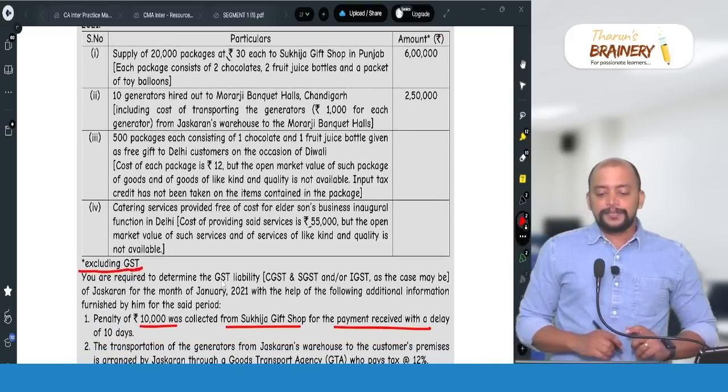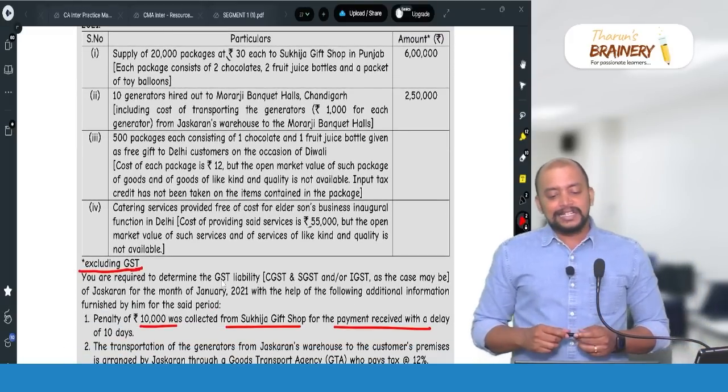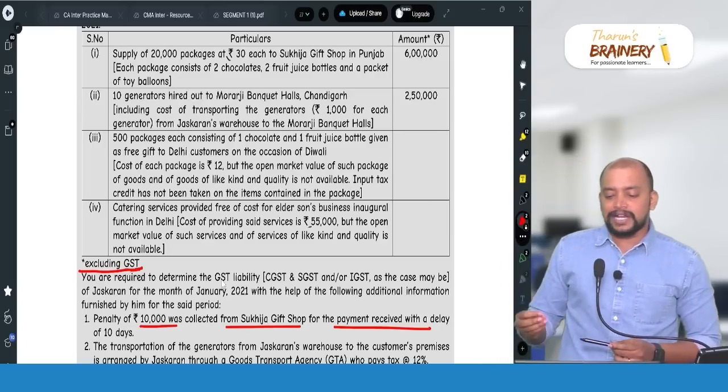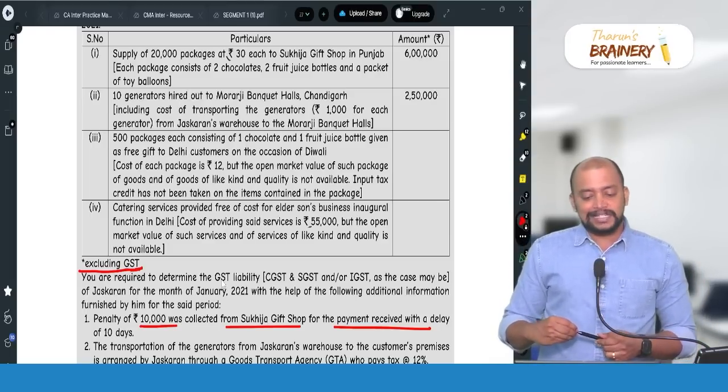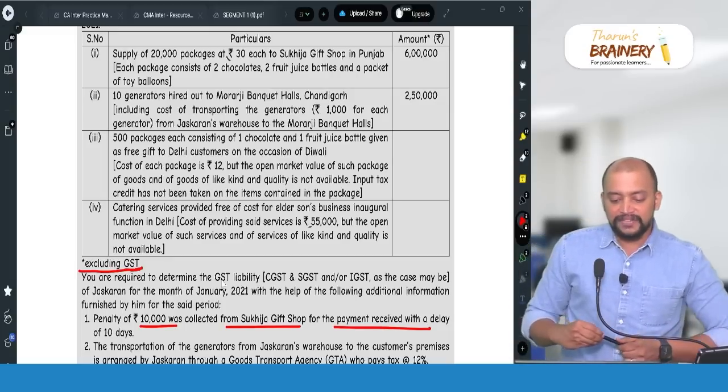Then number 3, 500 packages each consisting of one chocolate, one fruit juice bottle given as free gift to Delhi customers on the occasion of Diwali.